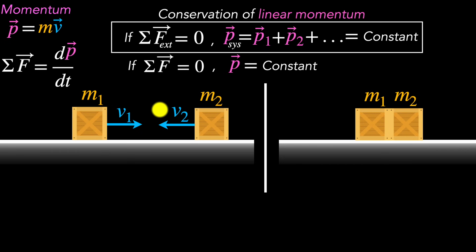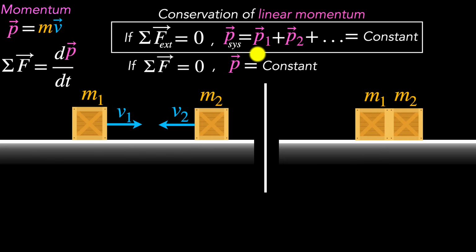Take any system, and it doesn't matter how they're interacting with each other, it doesn't matter how complicated those interactions are. As long as there's no net external force acting on that system, the system's momentum cannot change. It has to stay a constant. And by the way, we call it the conservation of linear momentum because there's another kind of momentum called angular momentum. And there's a conservation principle associated with that as well, but that's not something we're talking about. So whenever we say momentum, we're talking about linear momentum, okay?